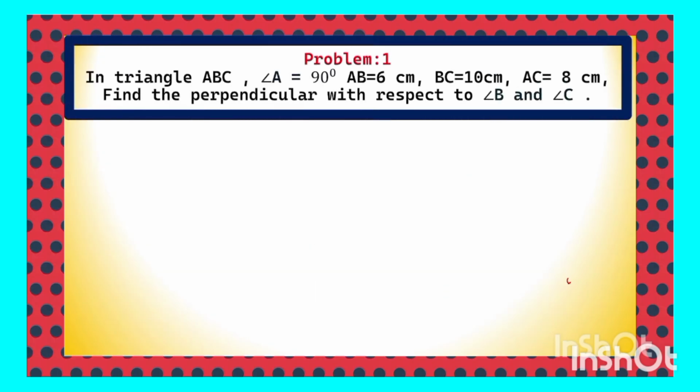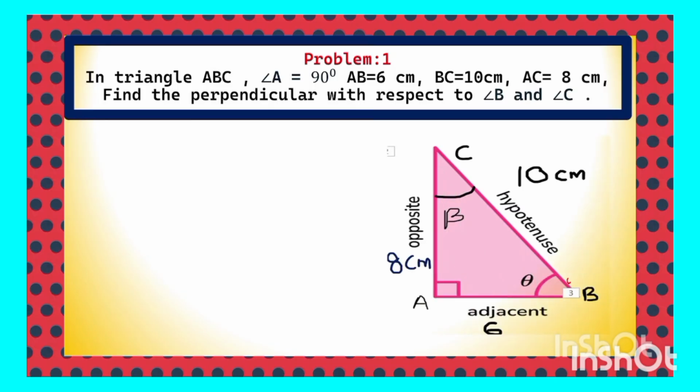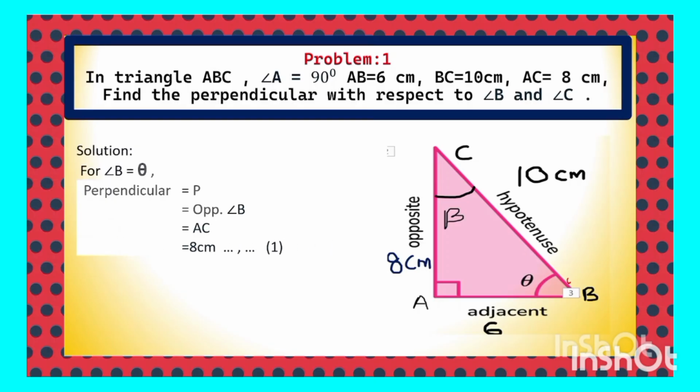Here is a problem in front of you. In a triangle ABC, angle A is 90 degrees, AB is equal to 6 cm, BC is equal to 10 cm, AC is equal to 8 cm. You have to find out the perpendicular with respect to angle B and angle C. Look at the figure. You have to find out the perpendicular with reference to the acute angle B, and the perpendicular means the opposite side to the angle B. The opposite side to the angle B is AC, whose value is 8 cm. There should not be any confusion.